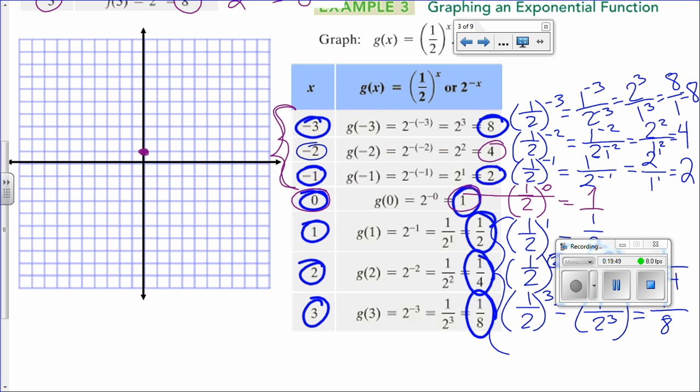So when x is negative 1, the y value is 2. When x is negative 2, the y value is 4. And when x is negative 3, the y value is 8. Now on the right side of the y-axis, when x is 1, y is 1/2. When x is 2, y is 1/4.